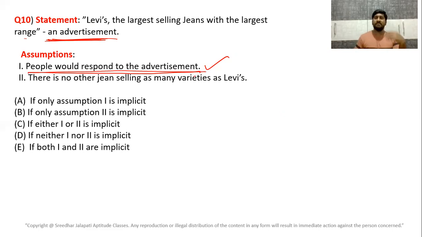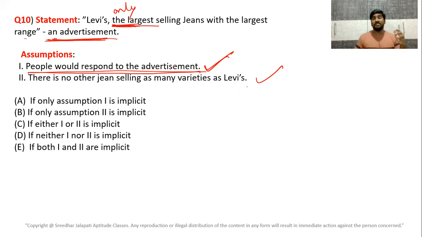First, the person giving the advertisement, see, let us say I'm making a YouTube video now on statements and assumptions. When I'm making the video, what do I assume? I assume that you people watch it. Whether you watch it or not is secondary. But I assume. If I don't assume that you watch, why will I make the video? Knowingly that you don't watch the video, why would I make it? So that is the point here. They are giving the advertisement, which means they assume that people would respond to it. So the first one is an assumption. Second, there is no other jeans selling as many varieties as Levi's. Is it so? Yes, because he said Levi's is the largest. If this is the largest, don't you think this is the only one?